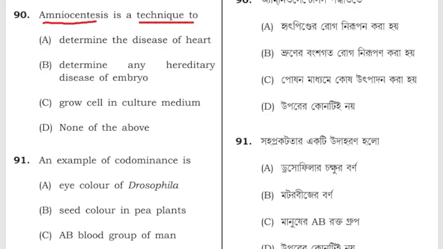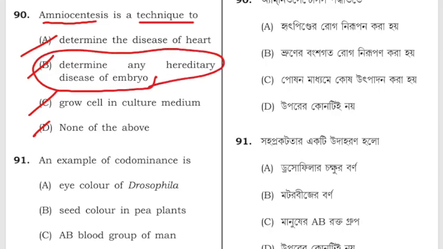Amniocentesis is a technique to determine the disease of the heart, determine any hereditary disease in the embryo, grow cells in culture medium, or D, none of the above. Amniocentesis is a technique to determine any hereditary disease in the embryo.